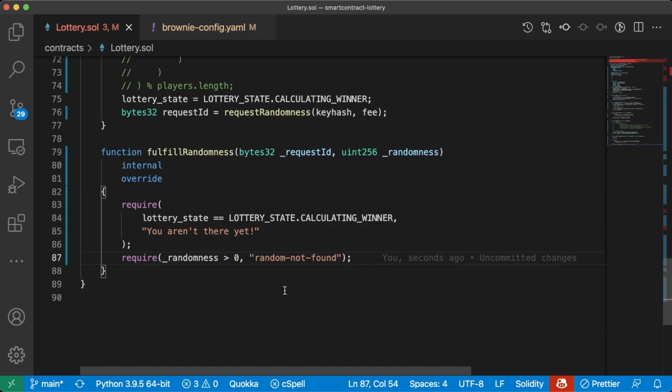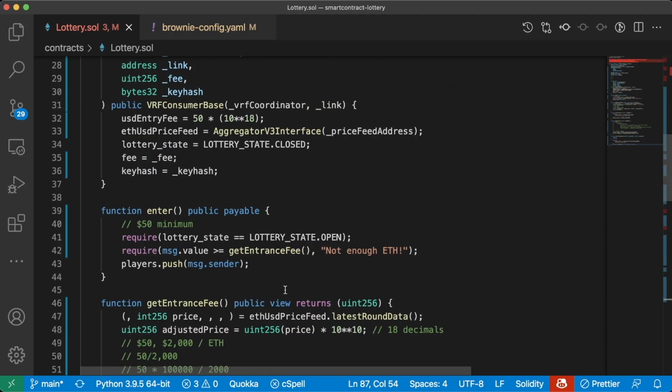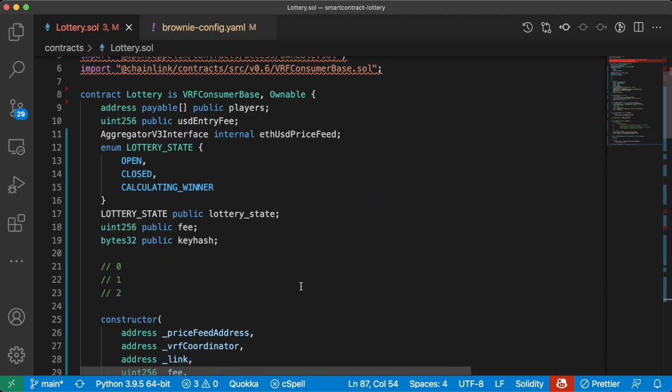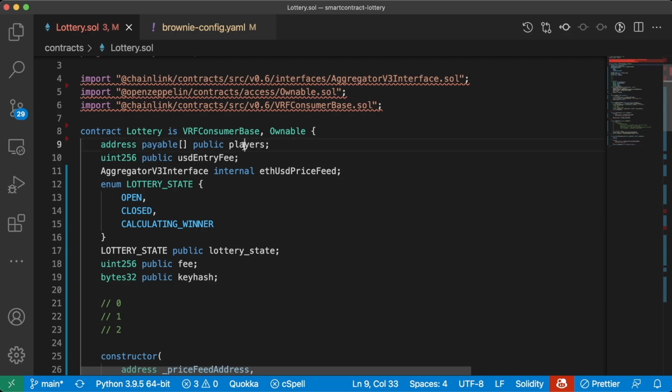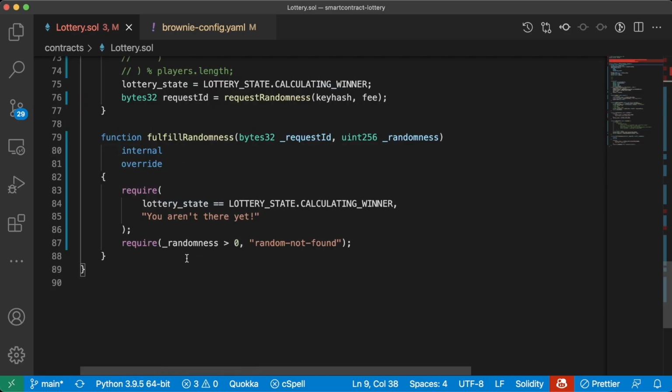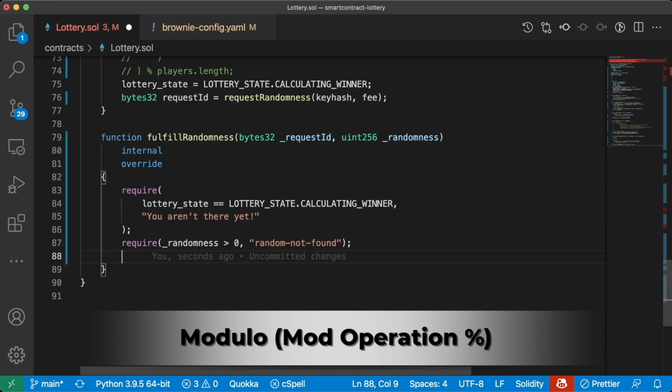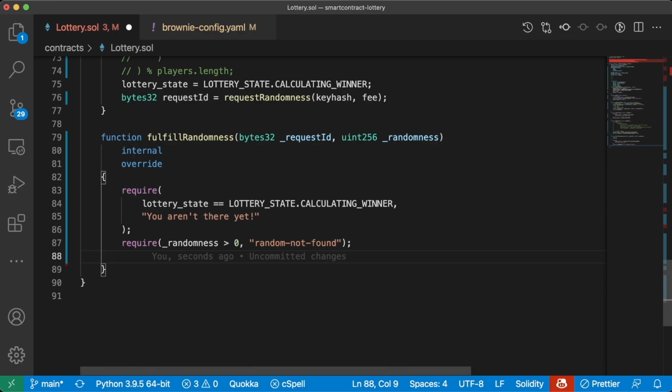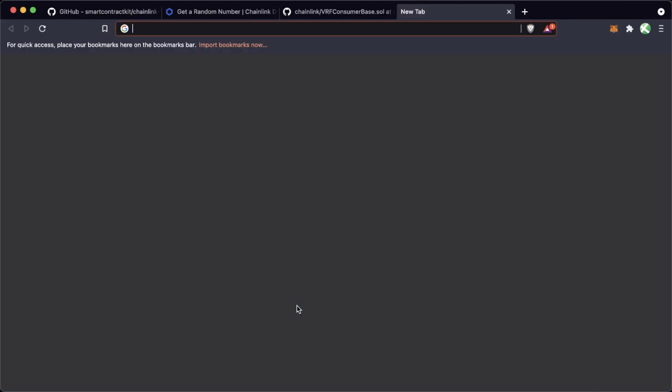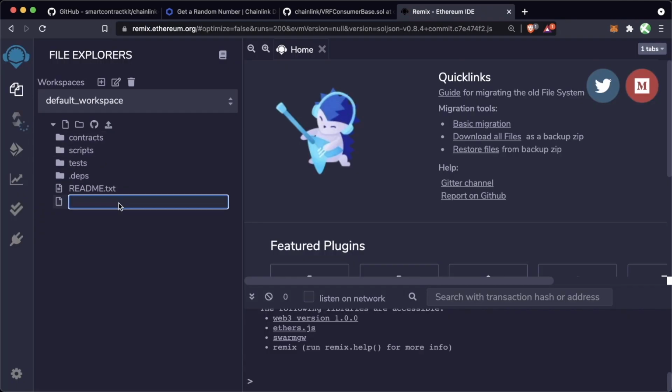Now we need to pick a random winner. Well, we need to pick a random winner specifically out of our list of players, our list of payable public players. So our players array is just a list of players. So it's like player 2, player 3, player 4, and they're each at a different index. What we can do then to pick a random winner is to do what's called a modulo function. In fact, let's even open Remix to do an example of this. Remix, let's pop open a new contract.